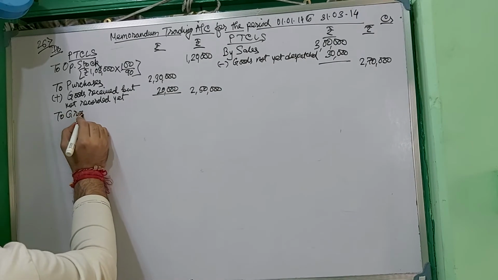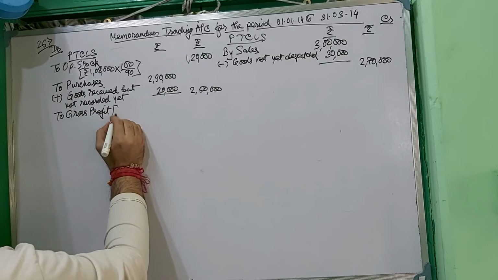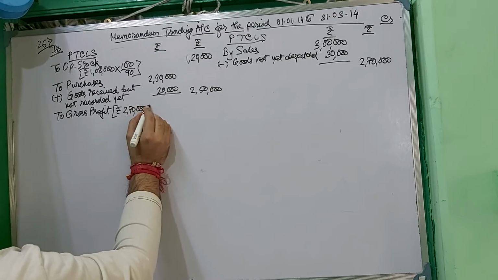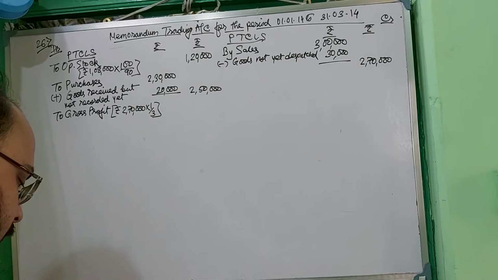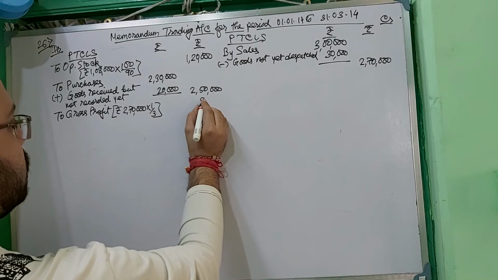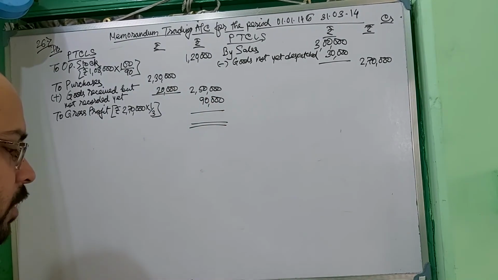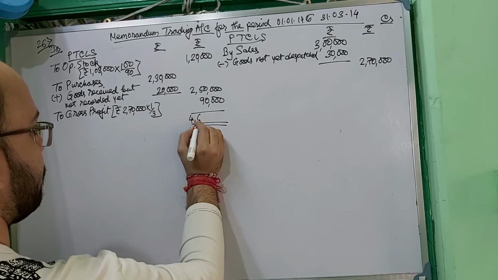So we can calculate gross profit, which will be on sales, which is rupees 2,70,000 into 1/3, as 33 1/3% means 1/3. Okay, I have already mentioned that. 2,70,000 into 1/3, which is coming 90,000, is your GP. So closing stock will be your balancing figure.